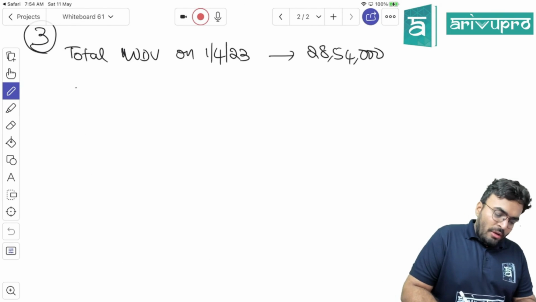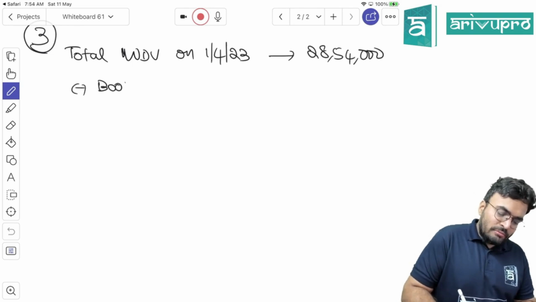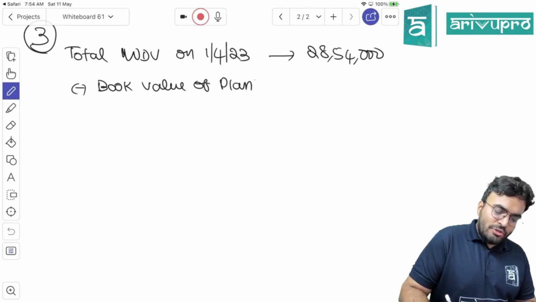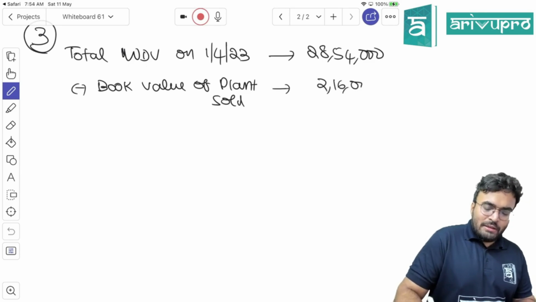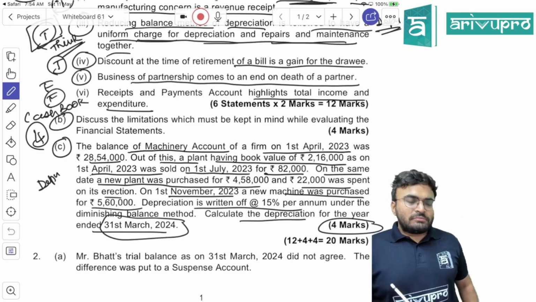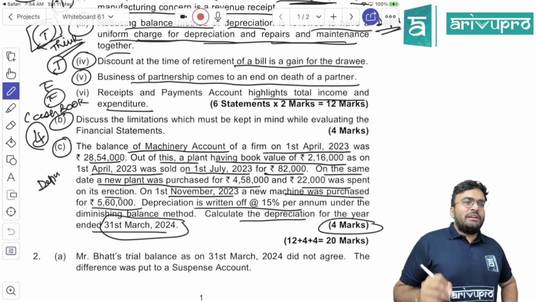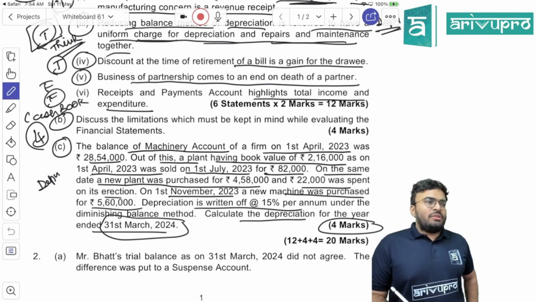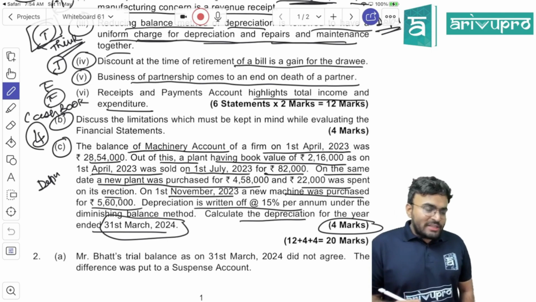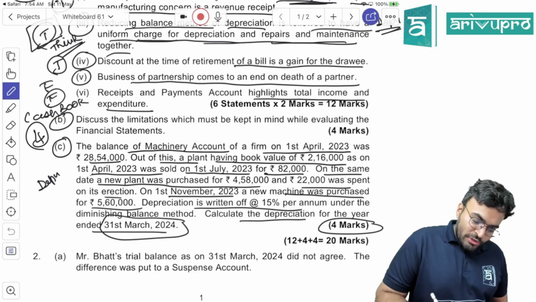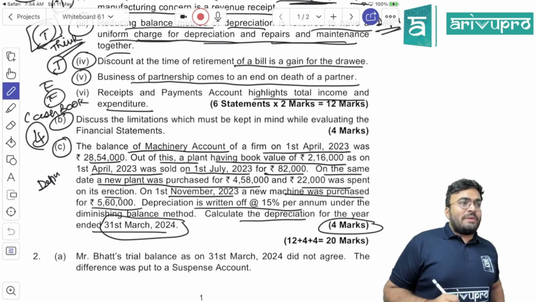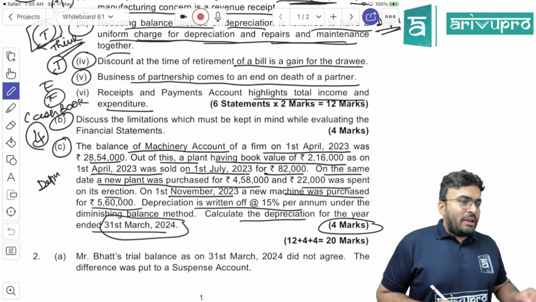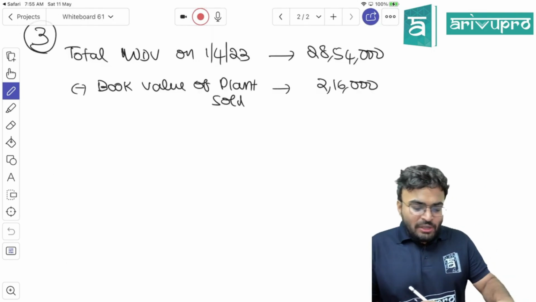So the book value of the plant sold is 2,16,000. Gone. After that, both the other things are new purchases. On 1st July, on the same date, they purchased one plant, and on 1st November, they purchased one more. Are you getting this? Both are new purchases only. So now what happens?